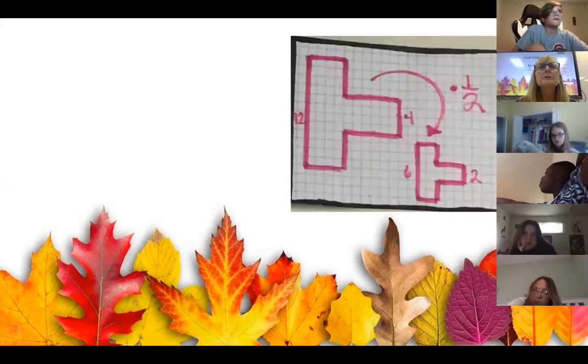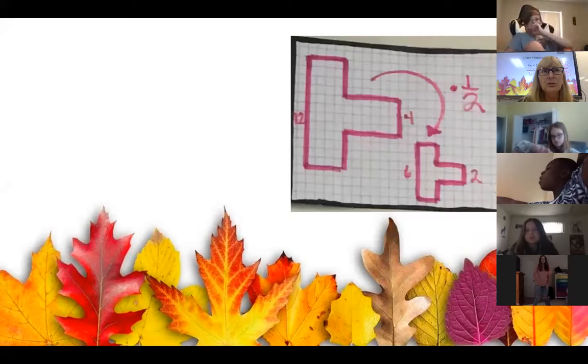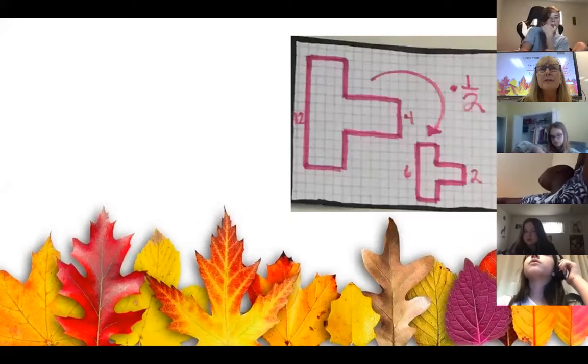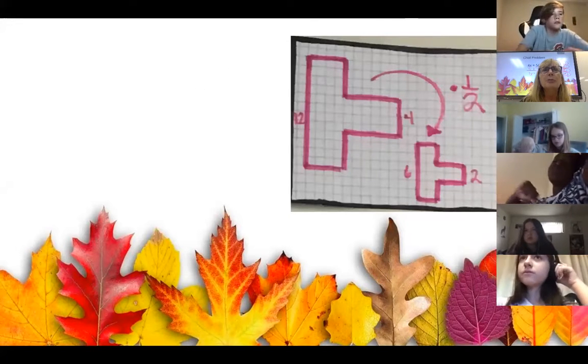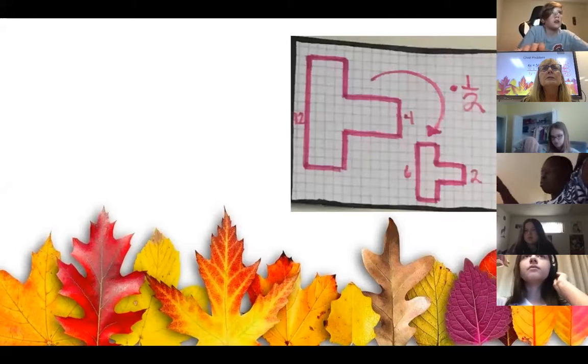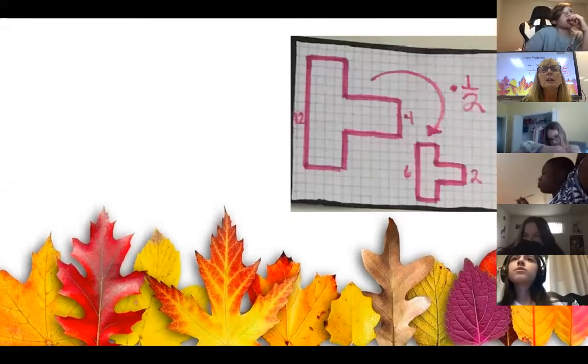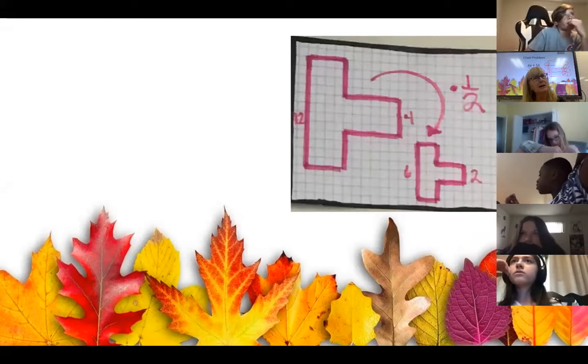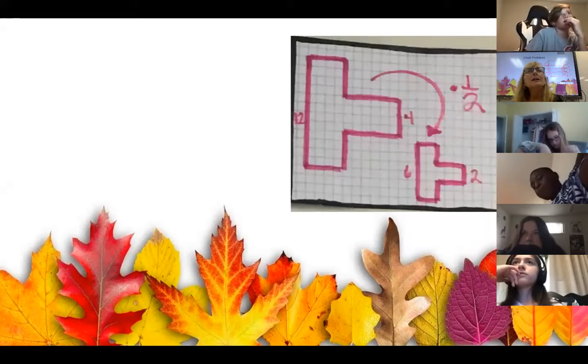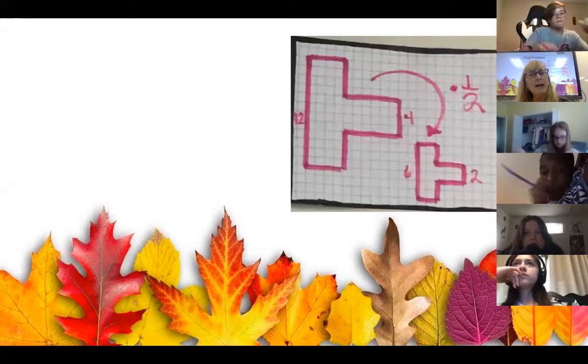It's divided by 2, but remember, scale factor is a multiplier. So is it multiplied by 2? It's not multiplied by 2. It's multiplied by 1/2.